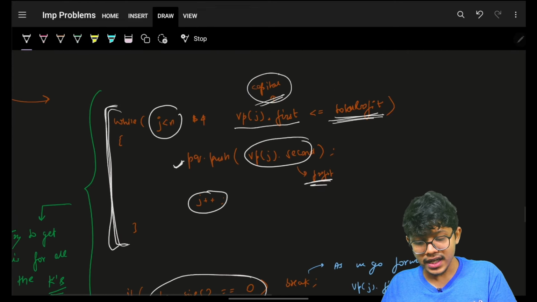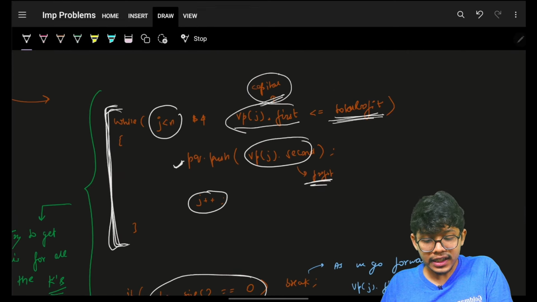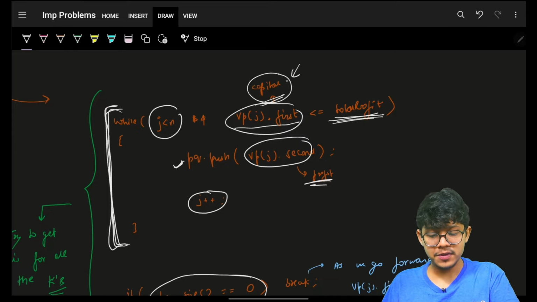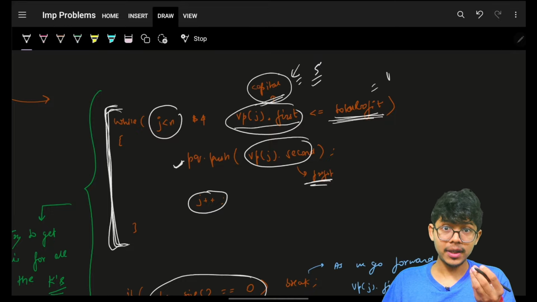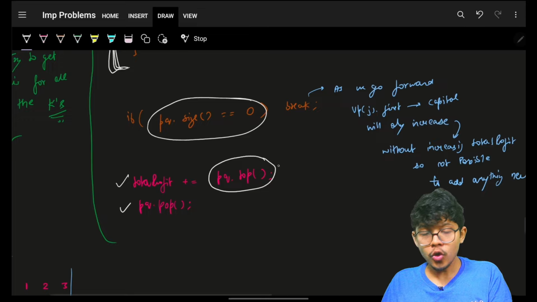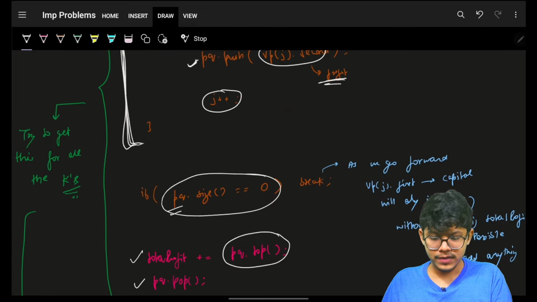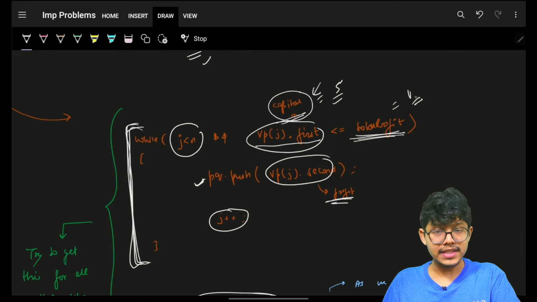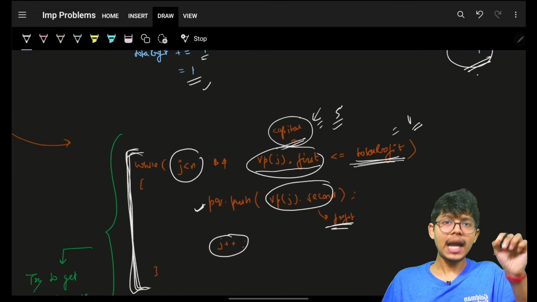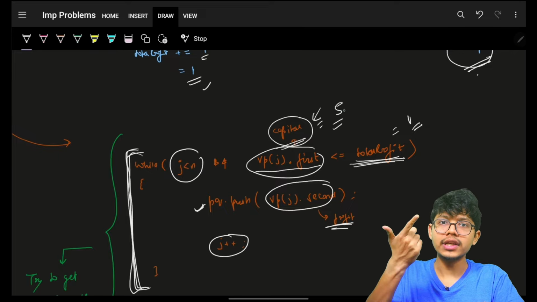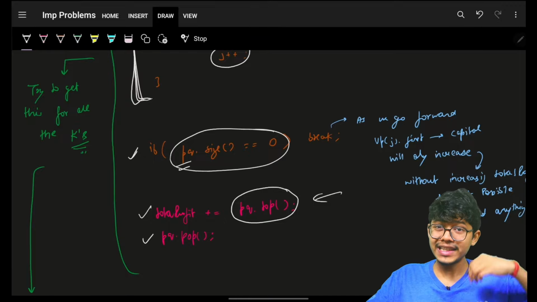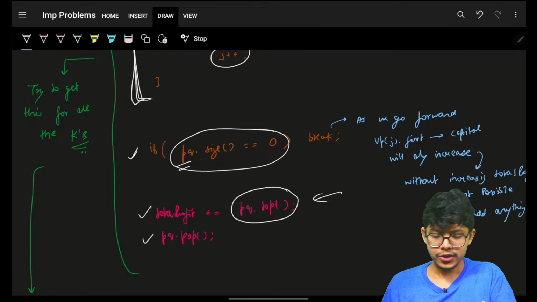So if in the current step, I tried for the current capital and it was not less than or equal to my profit, which means the current capital was 5 and my total profit was, let's say, 1, then there is no chance. If the priority queue is empty, you cannot add anything to your profit. The profit will remain the same, and you will go on to the next capital, which can be either the same or increase. So if a priority queue becomes empty, there is no possible way that you can get any more profit. So break out from here itself.